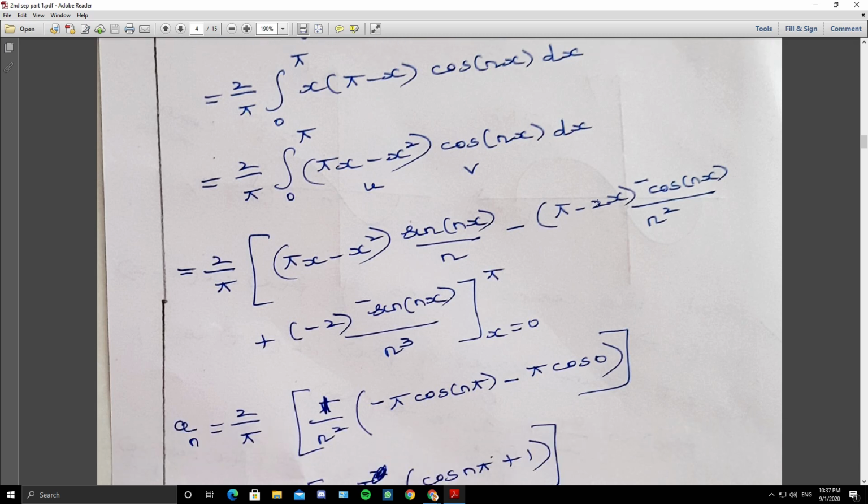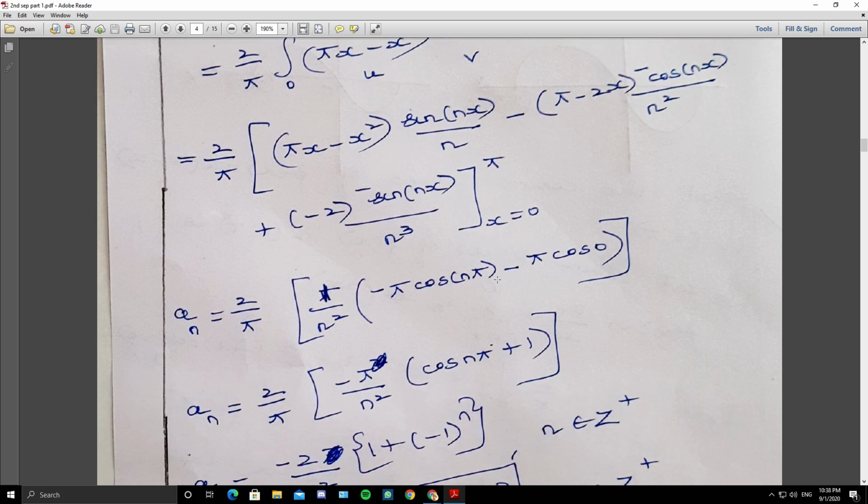And the second term, minus of minus is plus. So 2 by pi into 1 by n square is taken out. Then x takes the upper limit pi, pi minus 2 pi is minus pi cos n pi, minus, when x takes the lower limit 0, pi cos 0.